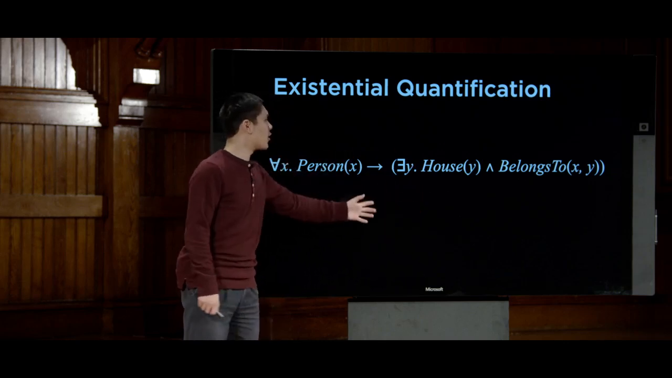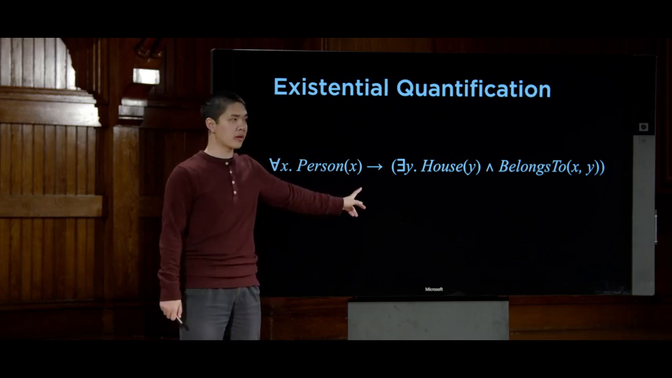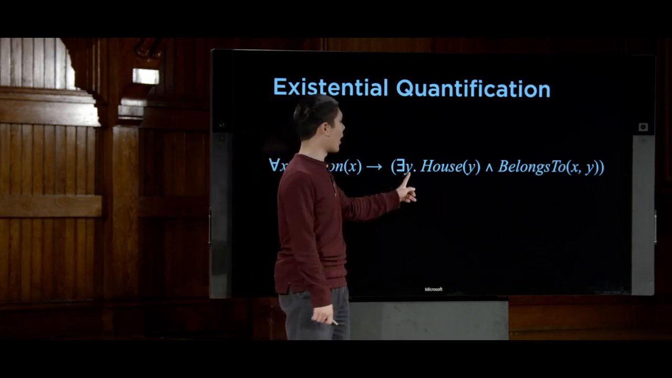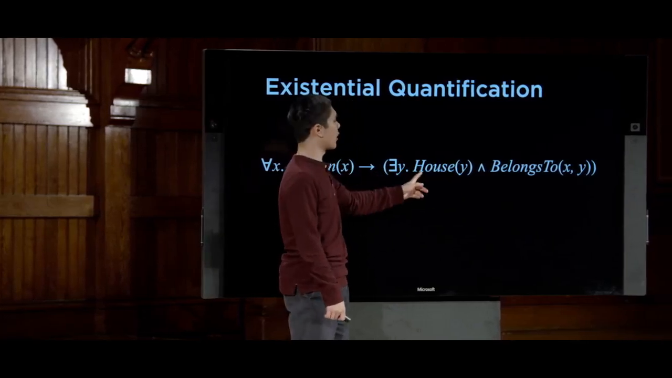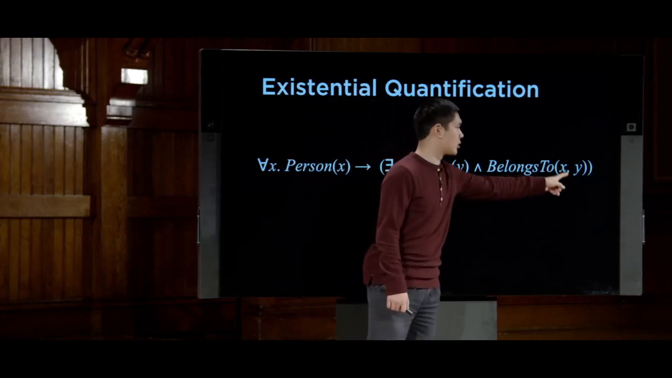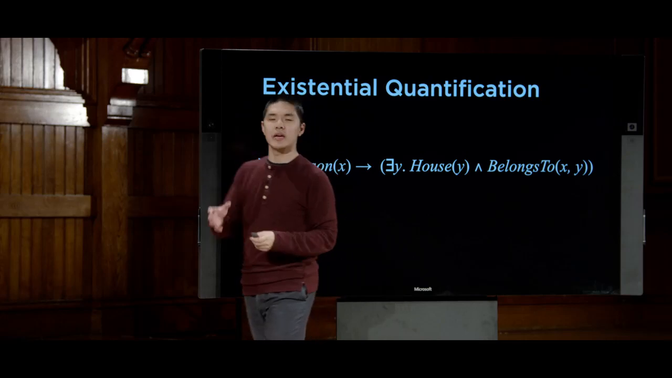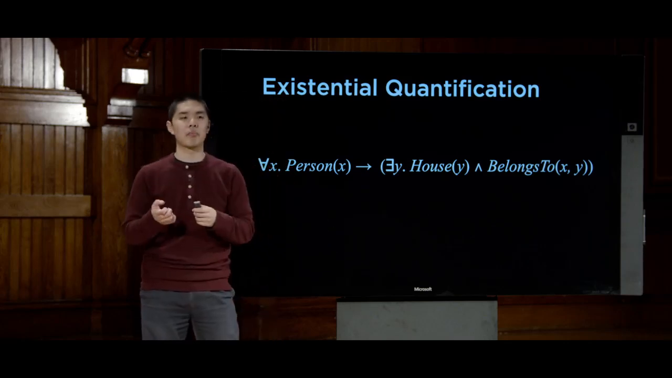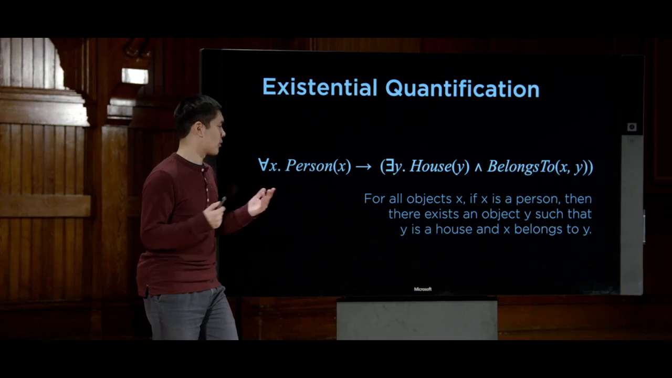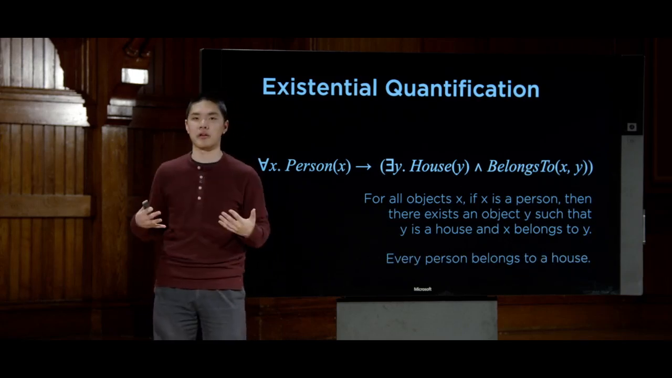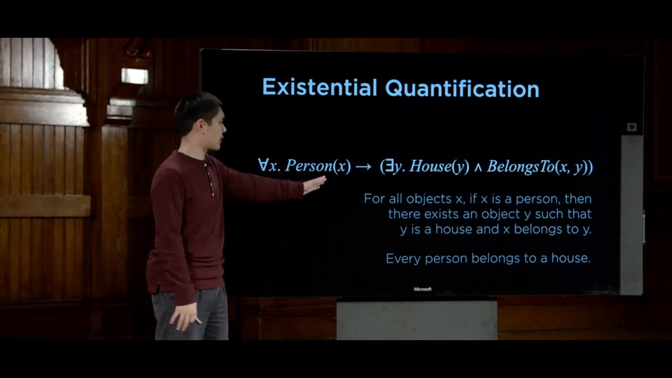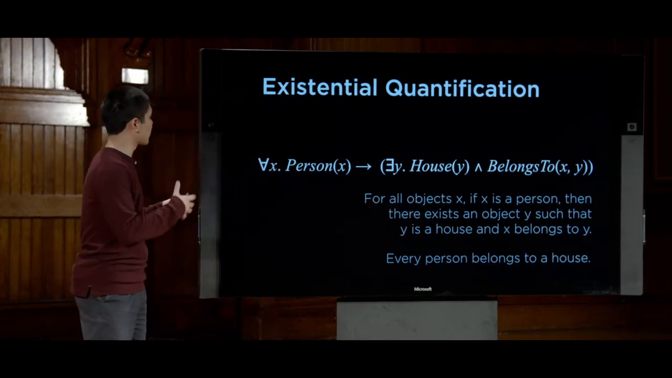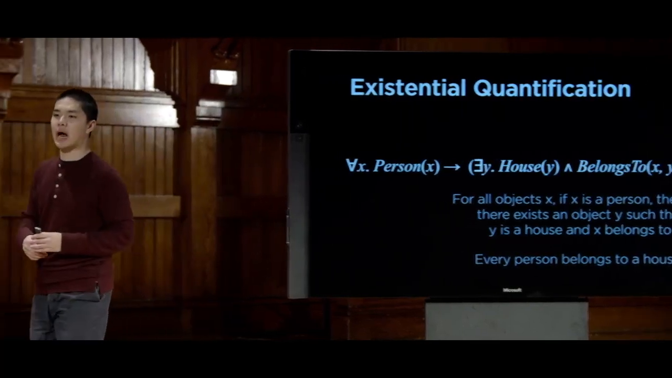So in other words, I'm saying for all people, and we call that person x, this statement is going to be true. What statement is true of all people? Well, there exists a y that is a house. So there exists some house, and x belongs to y. In other words, I'm saying that for all people out there, there exists some house such that x, the person, belongs to y, the house. So phrased more succinctly, I'm saying that every person belongs to a house. That for all x, if x is a person, then there exists a house that x belongs to. And so we can now express a lot more powerful ideas using this idea of first-order logic.